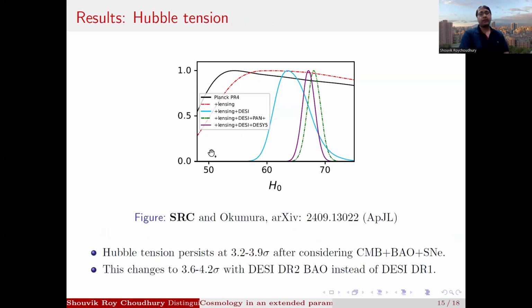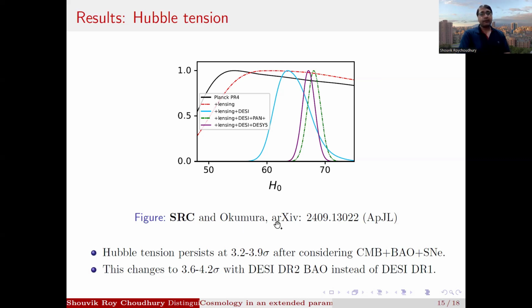Now, for Hubble tension and the Hubble constant, what we find, from the previous paper, is that from the Planck dataset or the Planck plus lensing dataset, we do not get any constraint on H0, because H0 is very correlated with W0WA, and the W0WA parameters are unconstrained with the CMB dataset alone. With BAO included, we get some detection, but we need the supernovae dataset to properly constrain W0WA so that it breaks the degeneracy between W0, WA and H0 so that we can get a detection. And still the value is around 68.